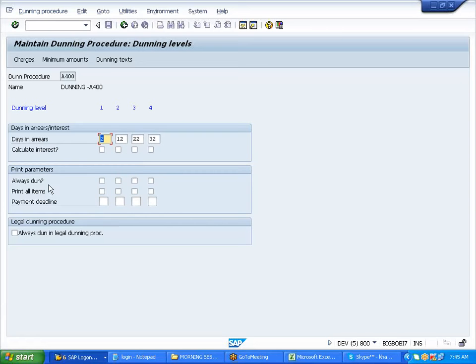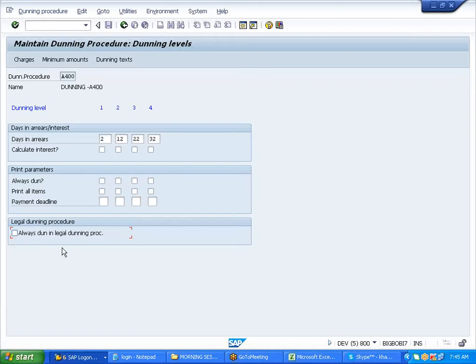Now, always dunned means you want to get a print of it for all this. Print, always dunned. You want to dun these invoices, always dunned. You want to print all the items, you can print. Or you want to print always dunned in a legal dunning procedure.